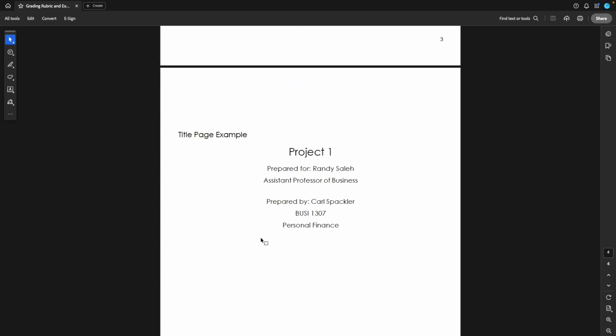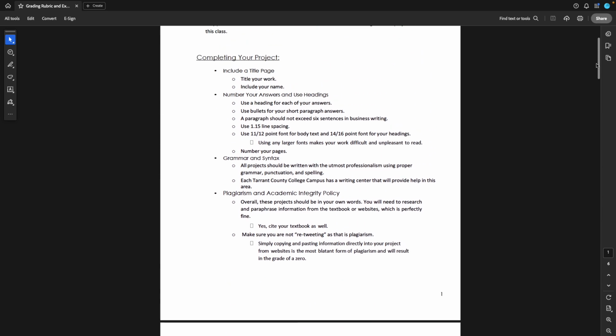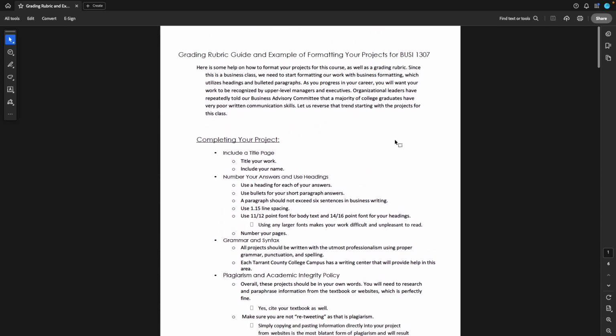Now, as we see all the requirements, how to write, format, and submit our projects for this course, you're going to be able to get the highest grade that you want. If you just want the easy B, you know how to get that. If you want the hard A, you know how to get that as well. I look forward to all of your work in this class.